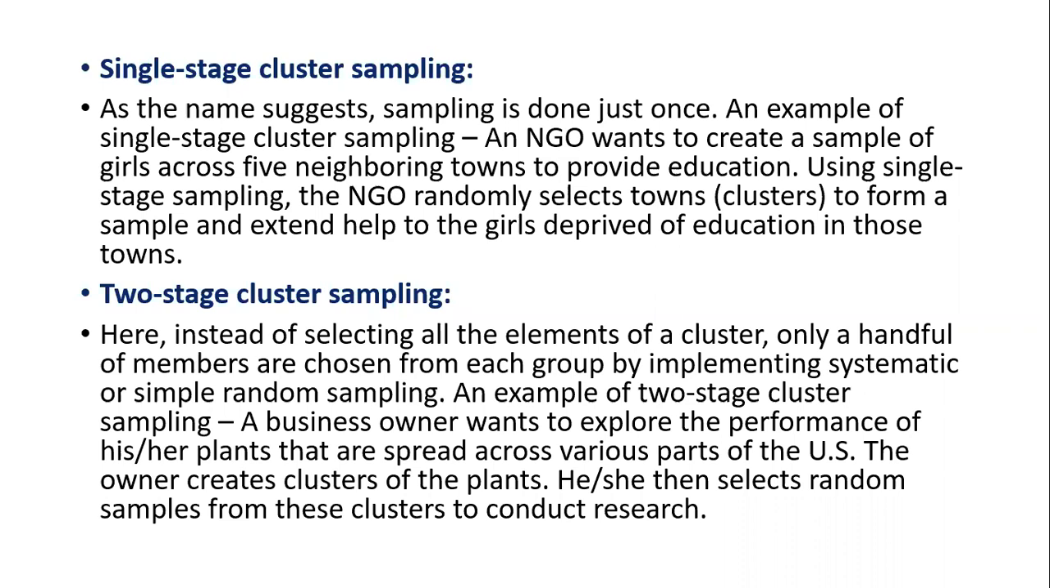Two stage. Instead of selecting all the elements of a cluster, only a handful of members are chosen from each group by implementing systematic or simple random sampling. An example we can say is a business owner who wants to explore the performance of his or her plants that are spread across various parts of the US. The owner creates clusters of the plants. He or she then selects a random sample from these clusters to conduct the research. So here we have two stages.